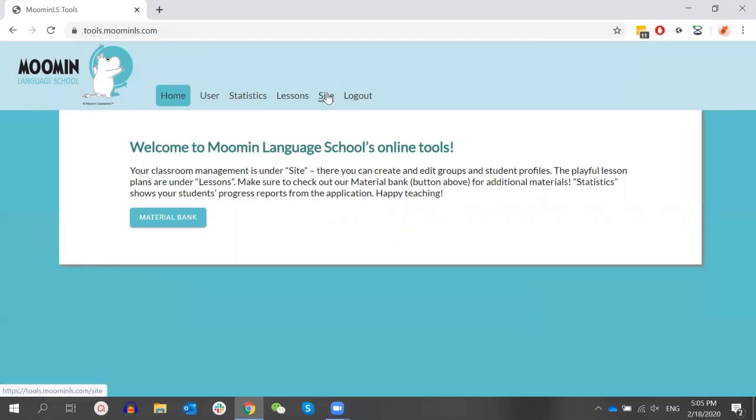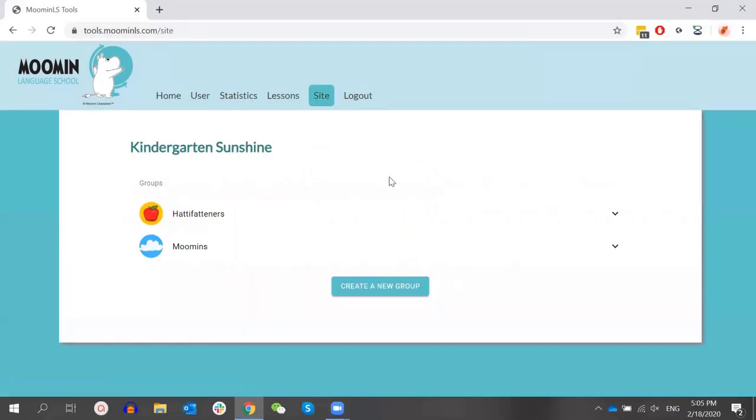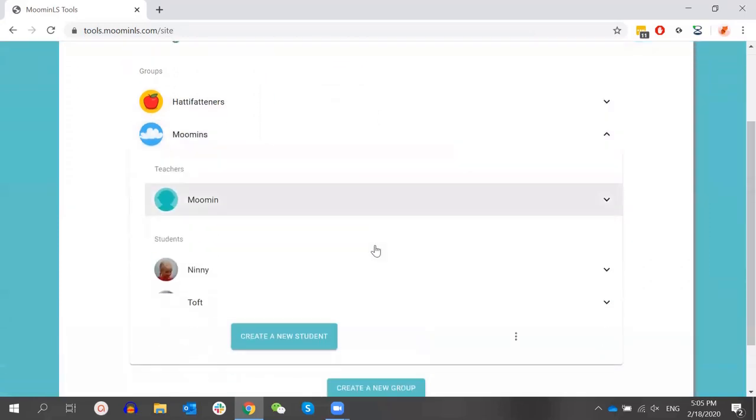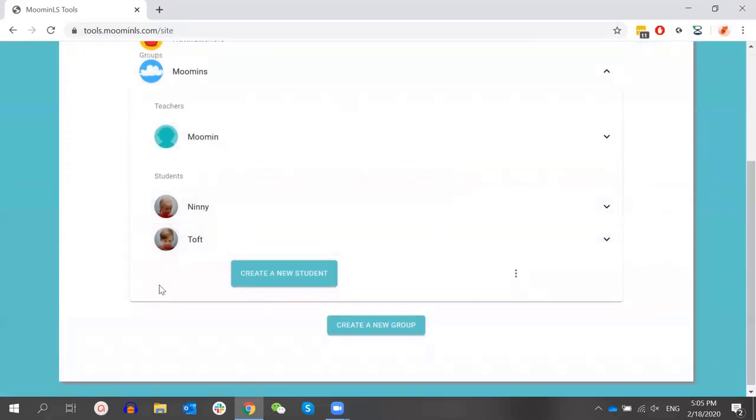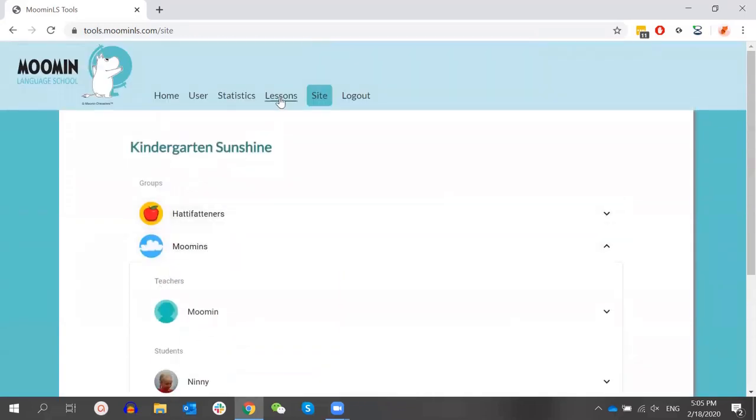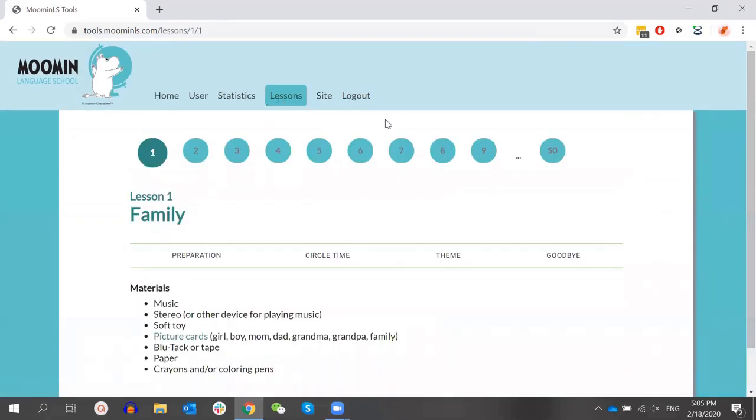Under Site, we have the group management. So here we have the different groups, and the teacher can create new groups and students, and they can manage them as well. Then the lesson plans are under Lessons, and we have one lesson for each theme or week.